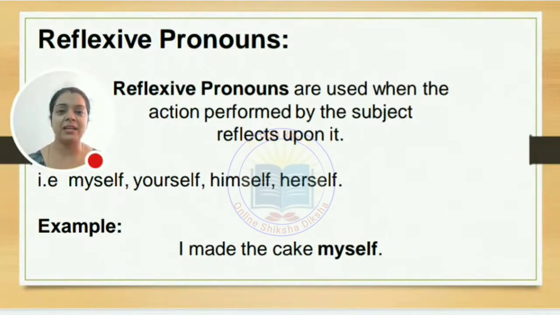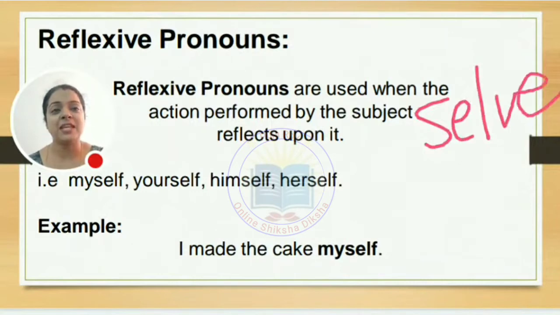So what we find? Self, self and self. But this self is to be used only in singular number. Myself, yourself, himself, herself, itself. But when it is plural number, what will happen? It will be ourselves. S-E-L and V-E-S to be followed here.